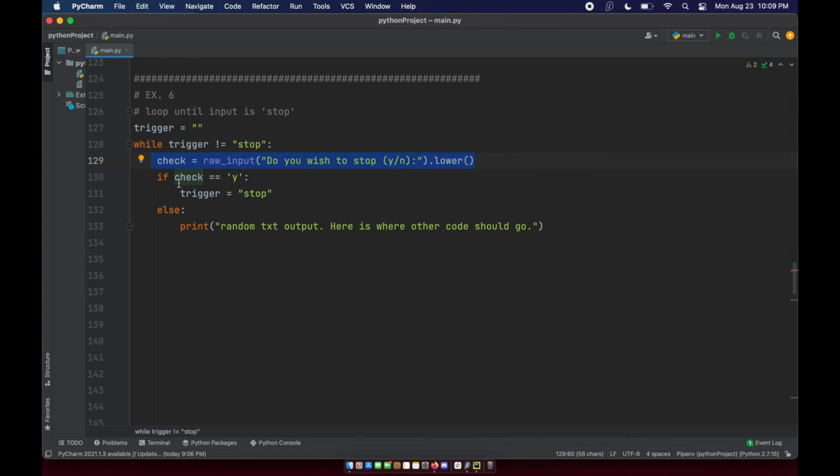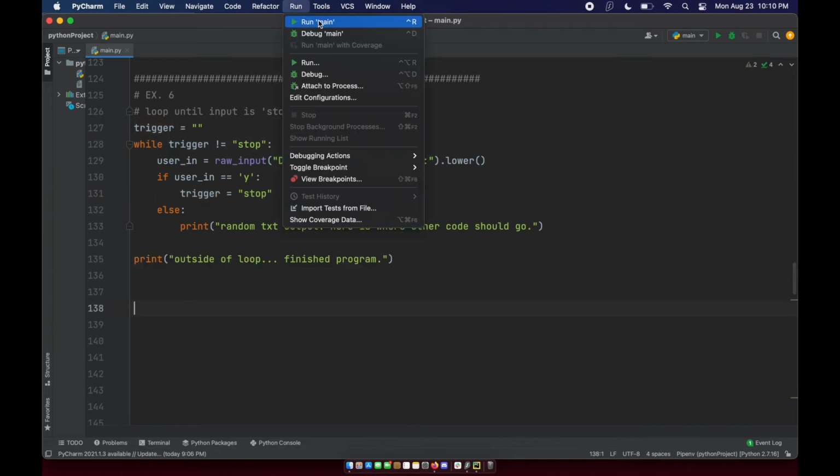Yes or no. And if the user input is check, I could probably change this to user in. It's a pretty good go-to value. If the user input is yes or no, y or n, right? I'm saying if user input is y, then the trigger is now stop. And if the trigger is stop, then this statement is no longer true, right? Because stop not equal stop, that's a false statement. So once trigger gets turned to stop, then the loop will finish, and we can run this.